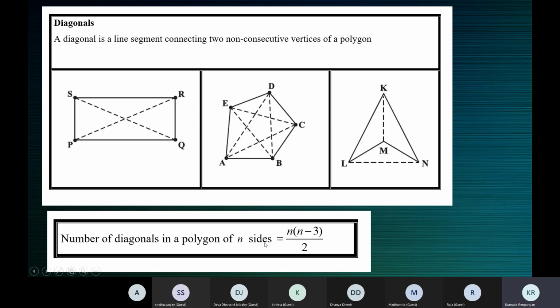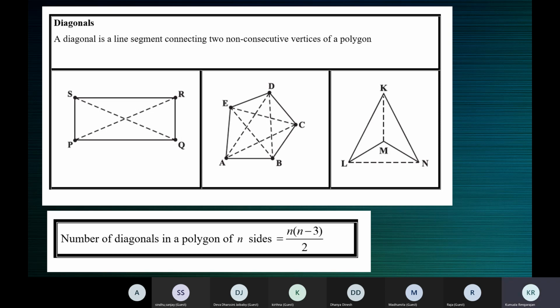And so it's tedious, no, to always connect the diagonals and count the number of diagonals. It's not always convenient to connect all the diagonals and check how many diagonals a polygon has. So we have a formula. The number of diagonals in a polygon of n sides is given by n into n minus 3 by 2, where n represents the number of sides of the polygon.